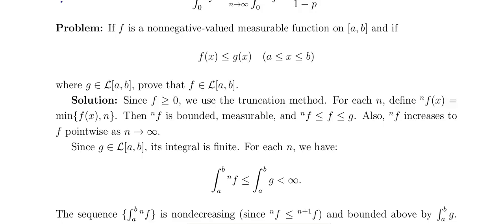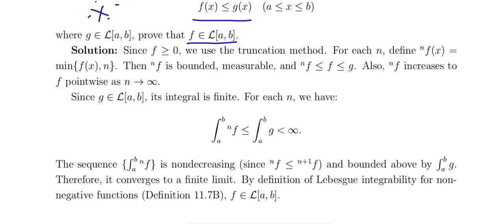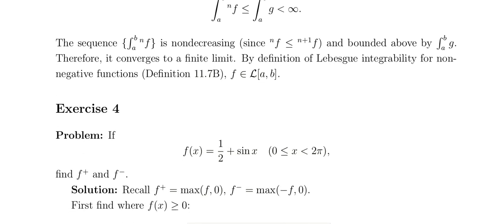Next, f is a non-negative valued measurable function on a comma b, and f of x is less than or equal to g of x defined on a to b. If g is Lebesgue integrable on a comma b, then f is Lebesgue integrable on a comma b. It's also a very simple proof.